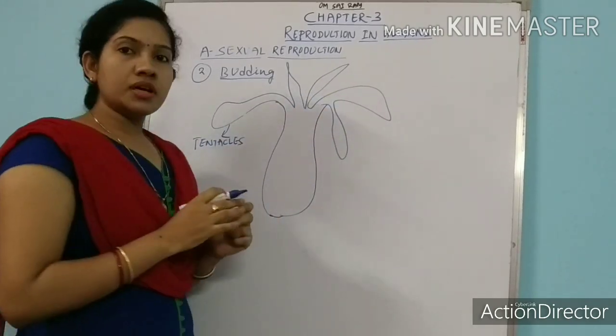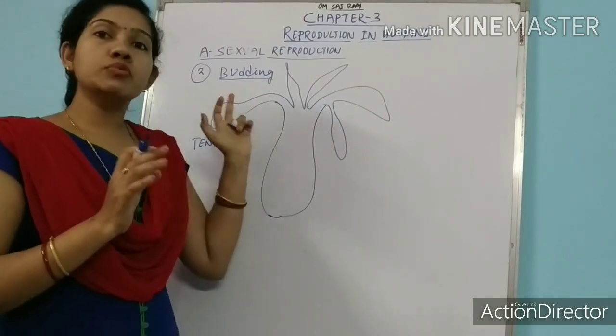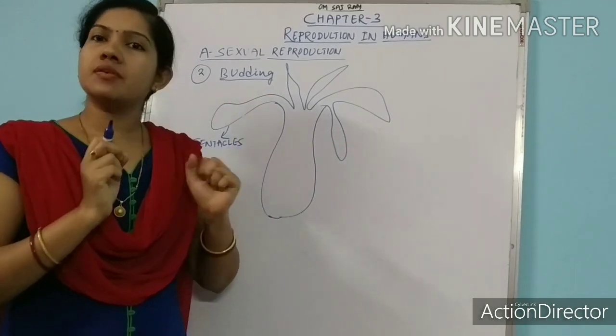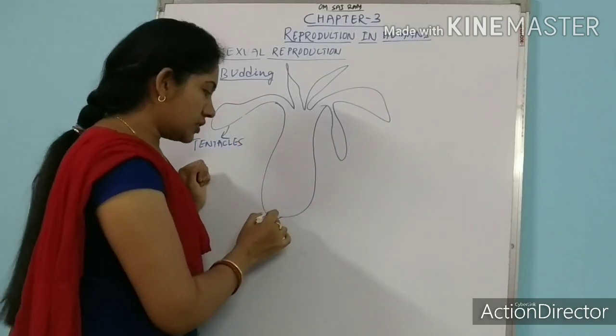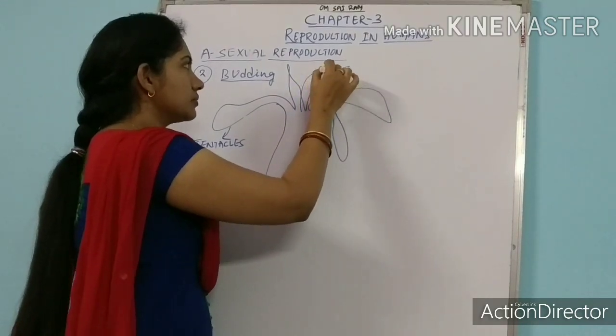Tentacles are the organ for locomotion. With the help of these tentacles, hydra can move from one place to another, and sometimes they also use them to capture their food. Okay, so here if we talk about hydra, then this is the mouth of hydra.